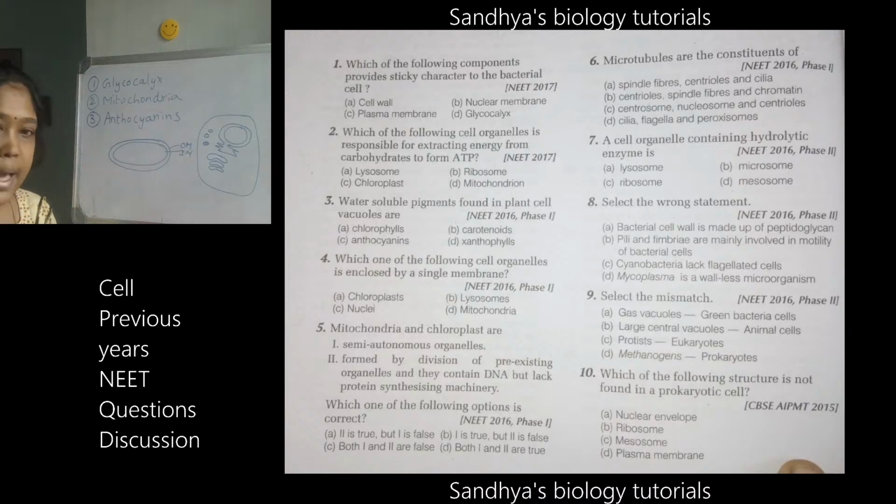Mitochondria and chloroplast. Is your first option correct or not? Semi-autonomous organelles. Is it correct? I'll give you time for this question. Yes, semi-autonomous organelles.